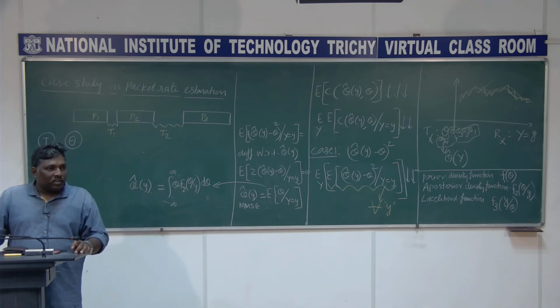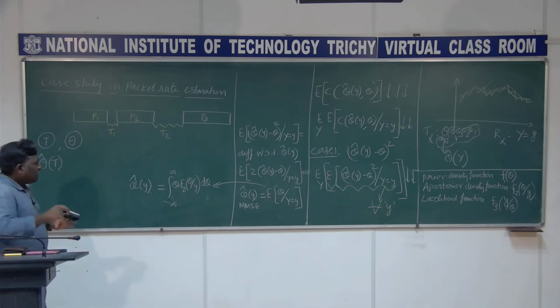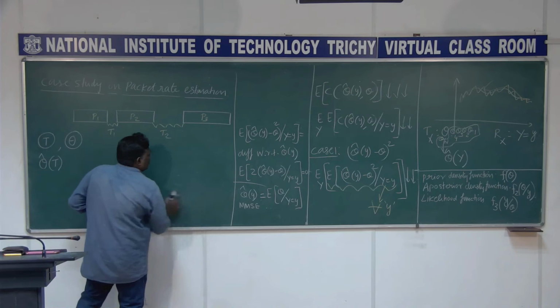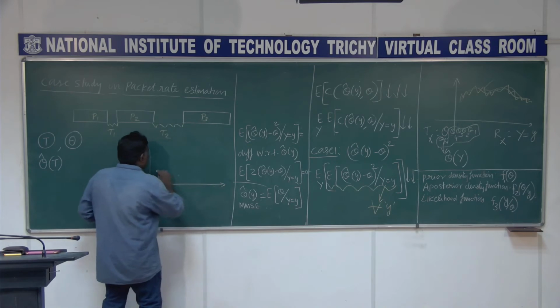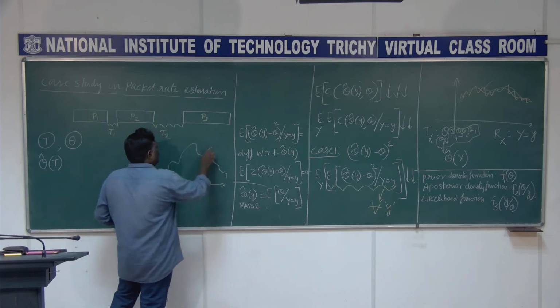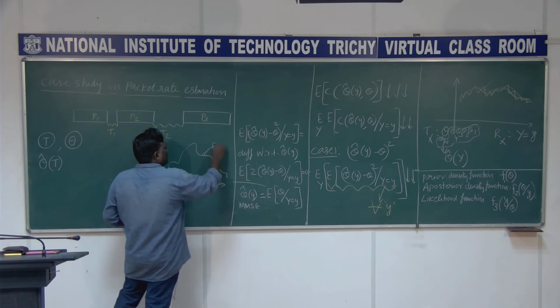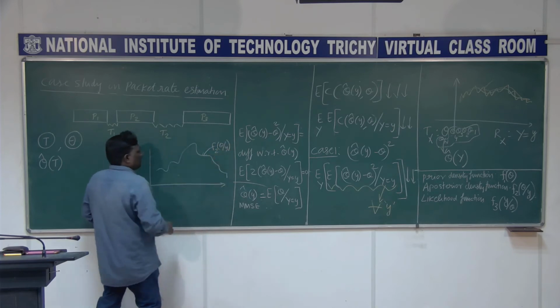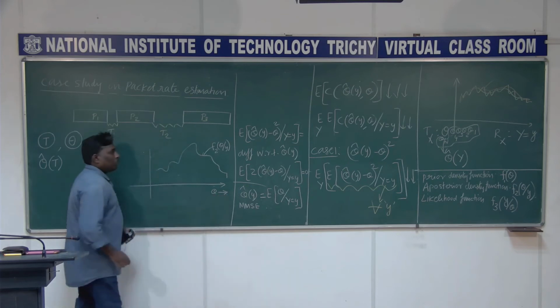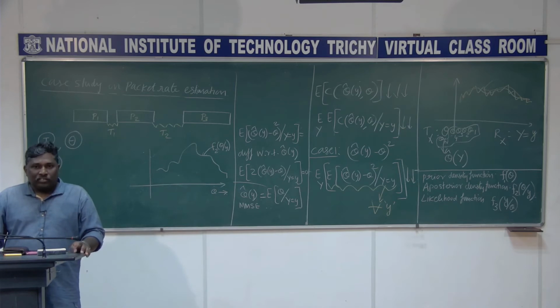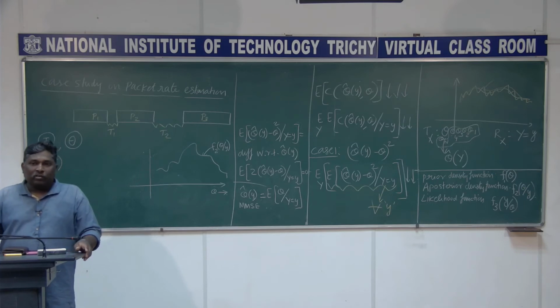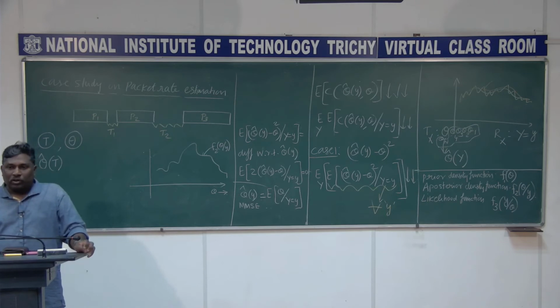You find the average over that. Strictly speaking, if I go to that figure, the posterior density function plot, you get something like this. This is f2 of theta given y, and it is a function of theta here. You are already fixing y, so it is not a function of y. You are fixing y and finding the density function for theta. This is what you are getting.